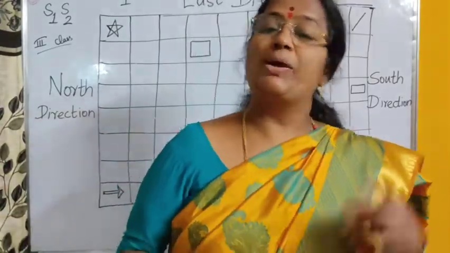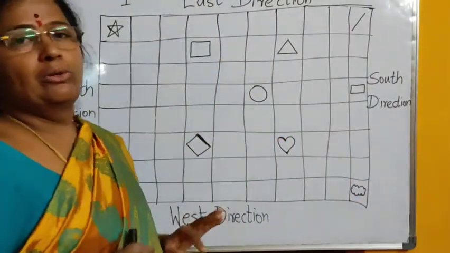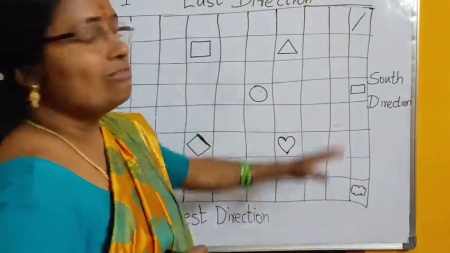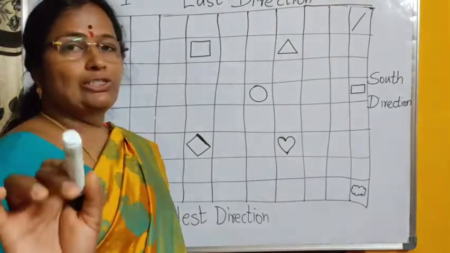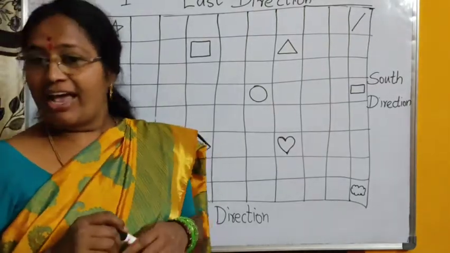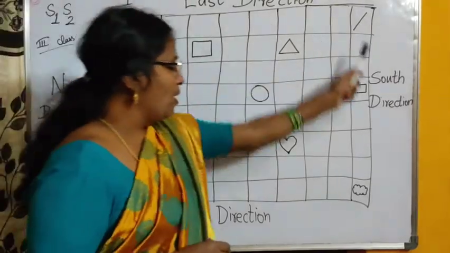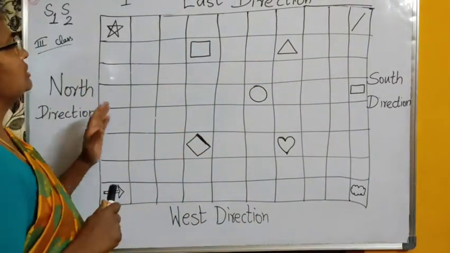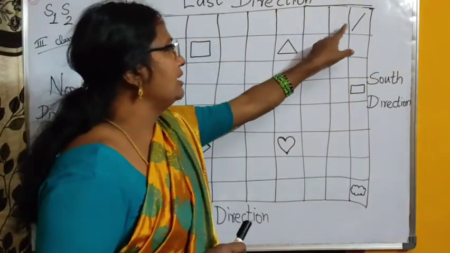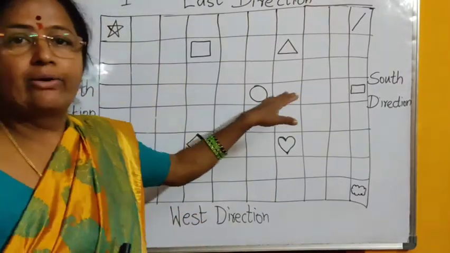Now, students, let us do one activity. We have a chart on the board, okay? Let us observe very closely what we have here. You also observe very carefully, because I will ask you, okay? What all we have here? So, there is a big box here with 1, 2, 3, 4, 5, 6, 7, 8, 9, 10. 10 columns and 8 rows.